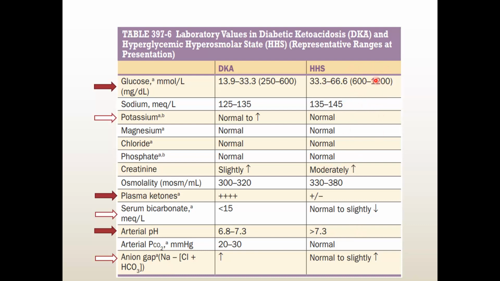So the main problem in HHS is the hyperglycemic hyperosmolar state, and the main problem in DKA is the ketosis. Okay, so the main problem here is this one and this one, and the important points are this and this, and to some extent this.